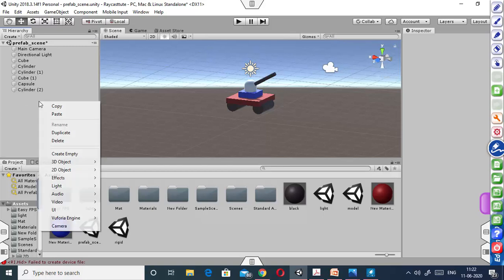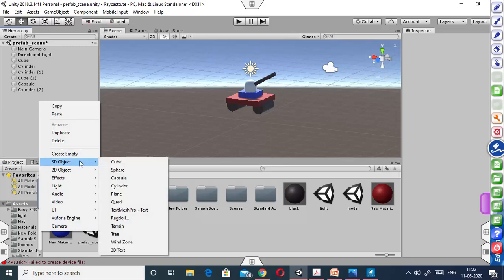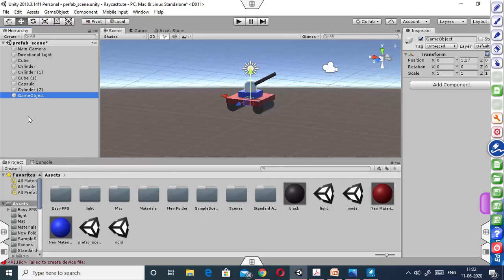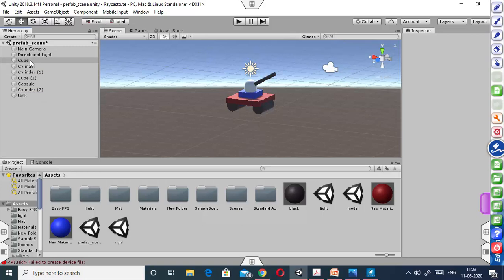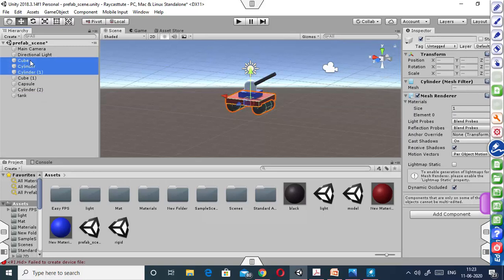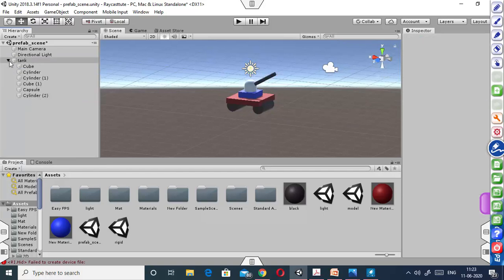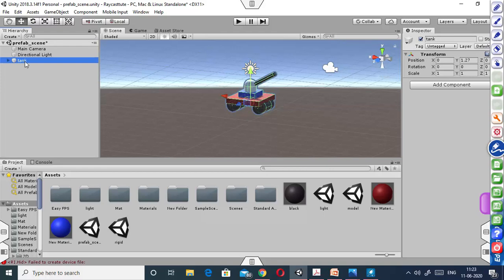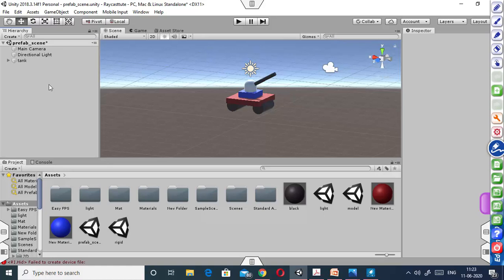What you have to do is just create an empty game object. I am assigning it the name tank, and make all these game objects a child of this tank. So now you can see that this particular game object will be treated as a single game object.